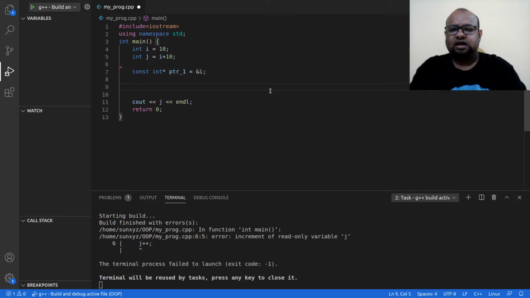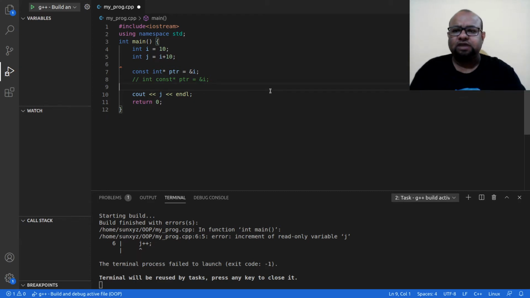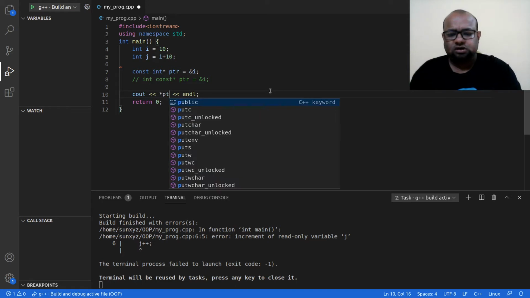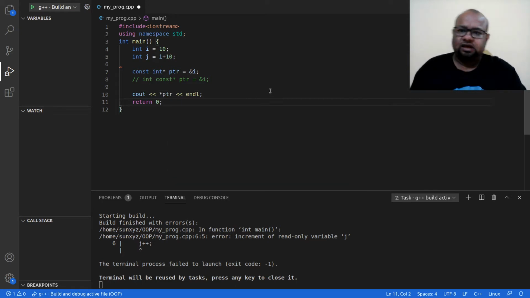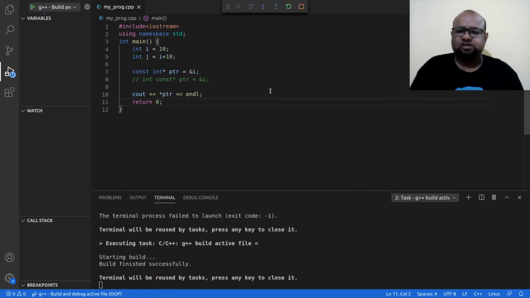There is an alternative way to declare this. I write the integer first and then I write constant pointer, and this can be ptr. This also holds the address of I. This is another syntax to write the same thing. We mean the same thing. Now let me do one thing. Let me print out the value that this pointer holds. So let me go ahead and compile and run this program.